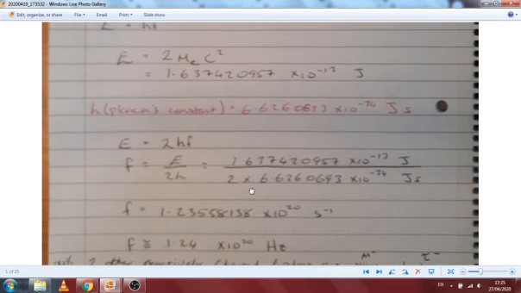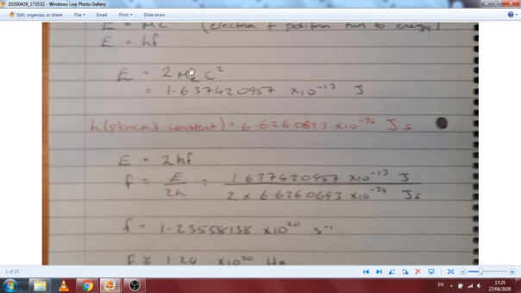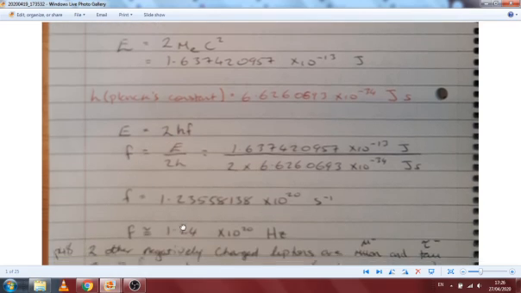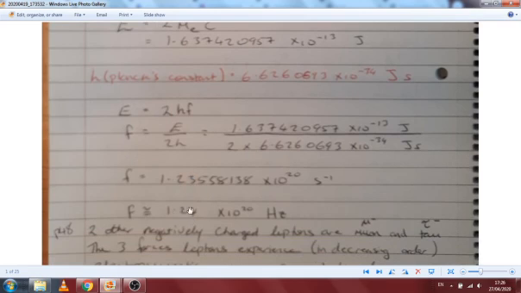Again, with this equation, you could do it a couple of different ways. You don't have to do it like this, but that does follow through. Twice the mass of the electron-positron gives you that energy. That energy then divided by twice Planck's constant, because you've manipulated your equation, gives you that frequency, and you round it off. So that is the 2018 paper.